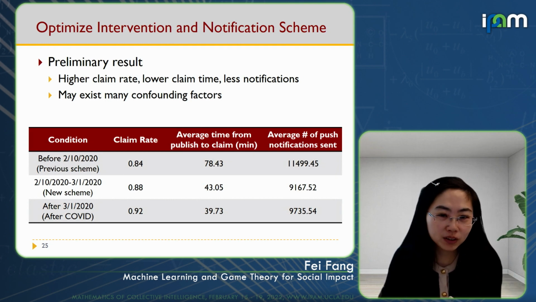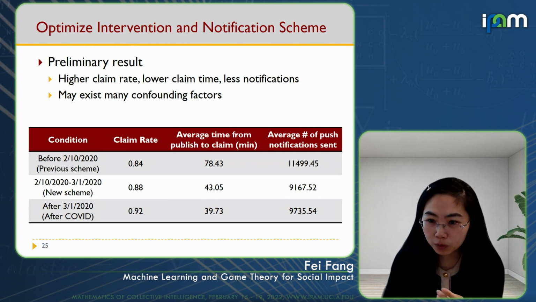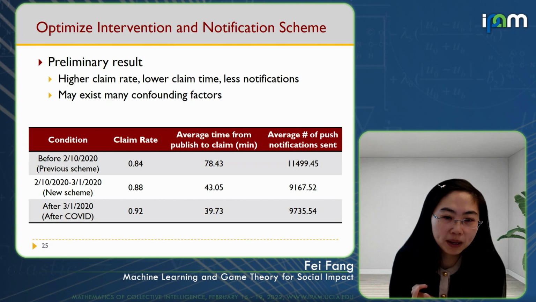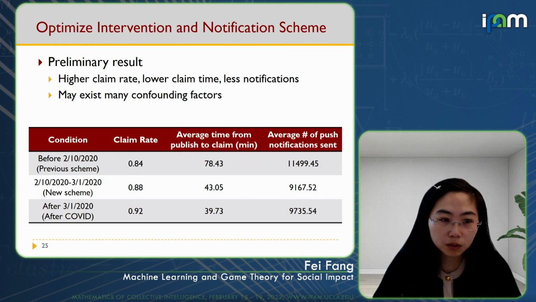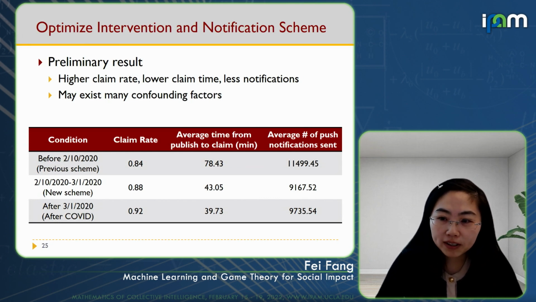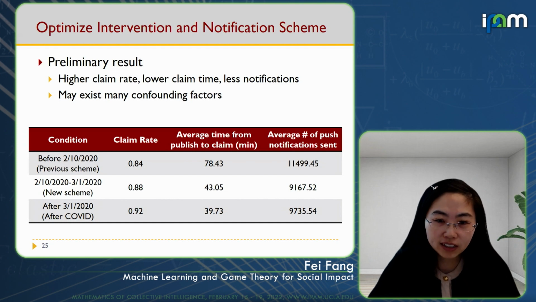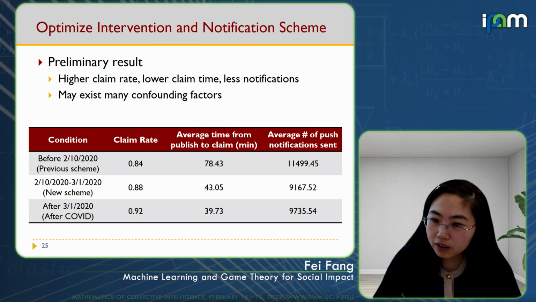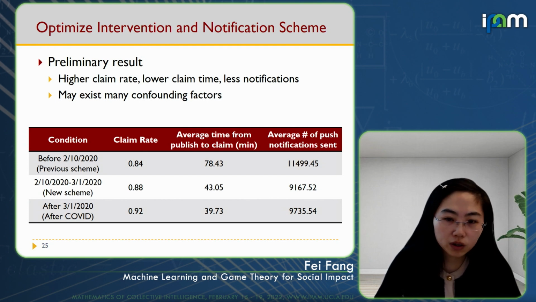As we all know, COVID impacted people all around the world starting from early 2020. In Pittsburgh, life was impacted significantly by COVID since the beginning of March. So we separated the data before March and after that, and we observed that after the new scheme was deployed, the claim rate goes up, the average time needed for a volunteer to claim goes down, and the average number of notifications sent is lower. And this trend continues even after COVID impacted the area.